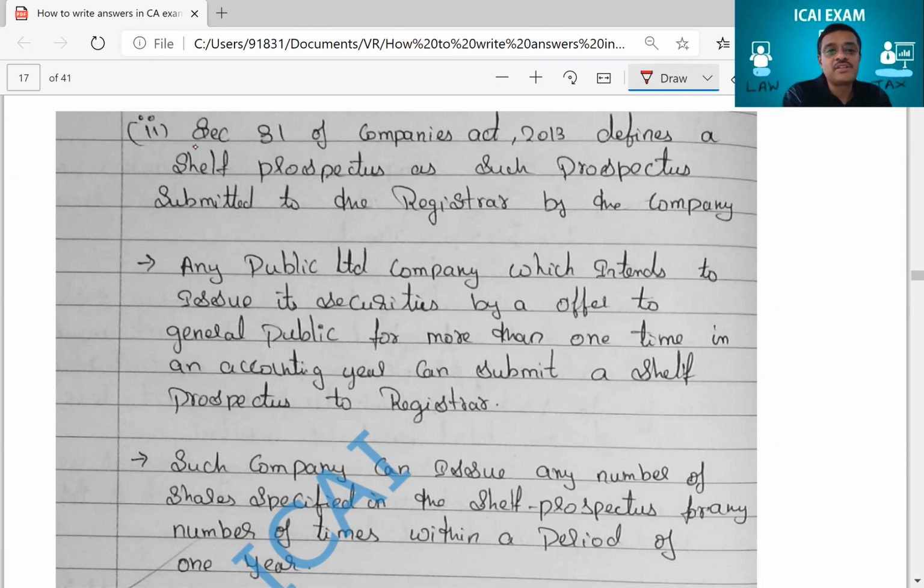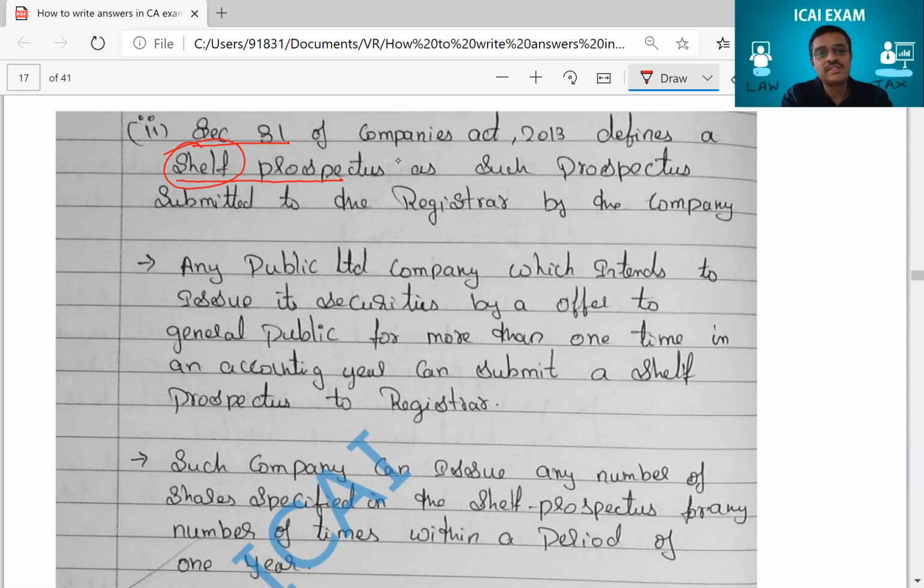Student has written section 31 deals with shelf prospectus. He has written the correct spelling. So I was happy that in the examination question it was self prospectus. The student has correctly written it as shelf prospectus. Now 4 marks ka question tha na. The student wrote only 4 points and full 4 marks the student got. Look, the examiner gave him full 4 marks. Why? Utna hi likhna hai shelf prospectus ke liye. Look, straight away theory answer.